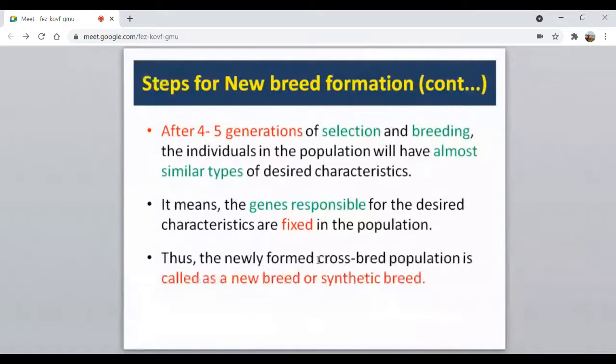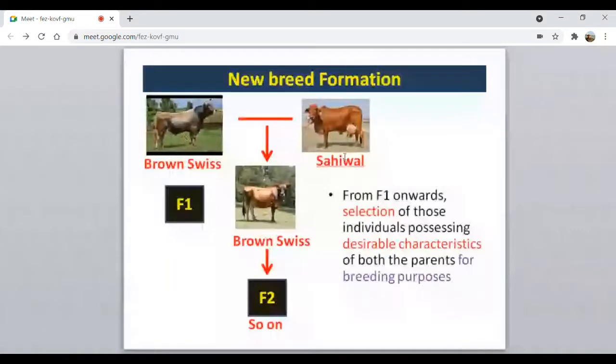So here I am showing these photographs. Brown Swiss, this is the exotic cattle. When we cross with the Sahiwal, they produce a crossbred. That is F1 generation, then F2 generation. What we are doing here is we want to have the inheritance of those desirable characteristics present in Sahiwal and present in Brown Swiss. As we know, Sahiwal is our native cattle. They are known for their heat tolerance, disease tolerance, and adaptability in these agroclimatic conditions.